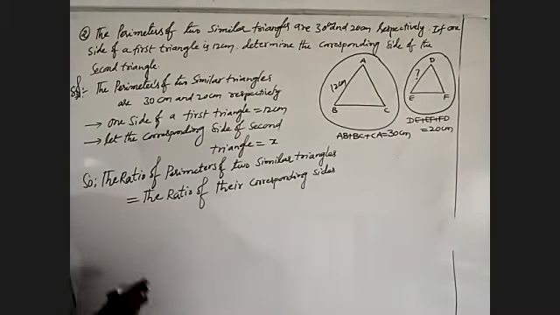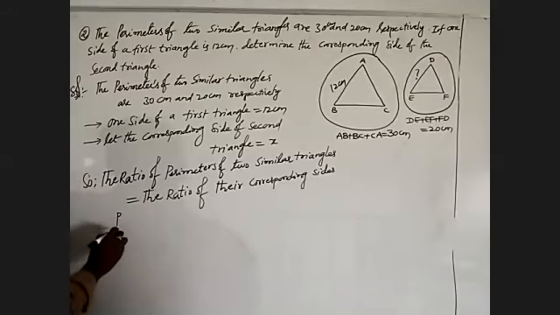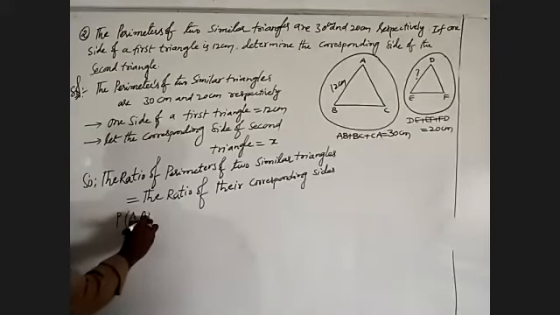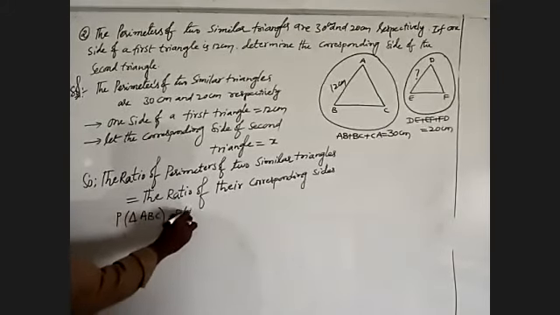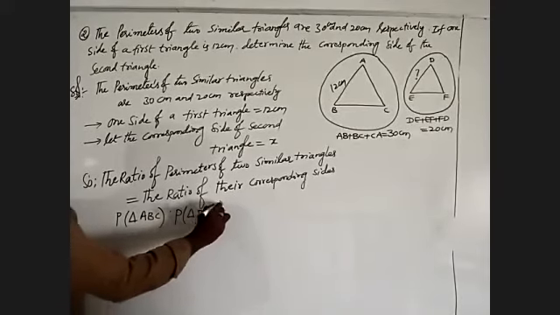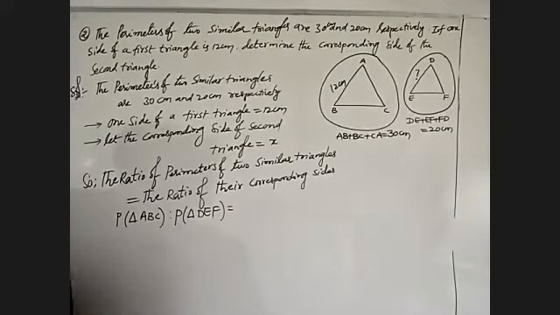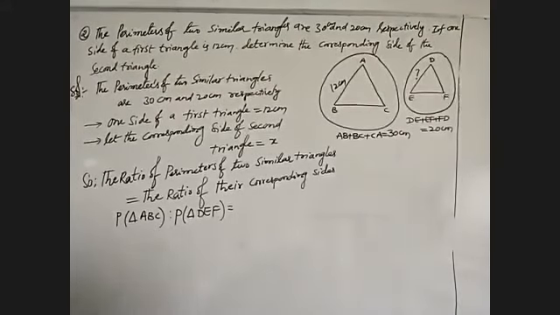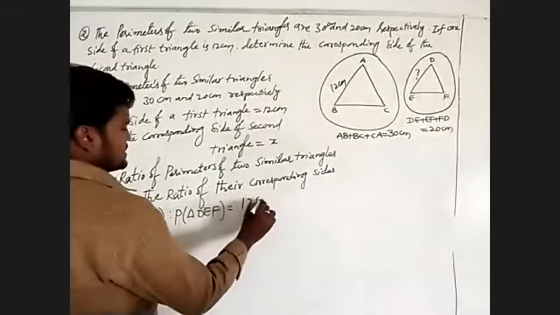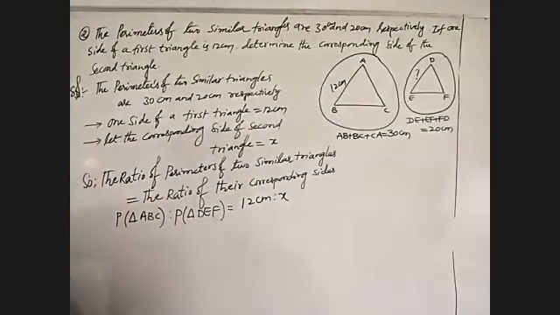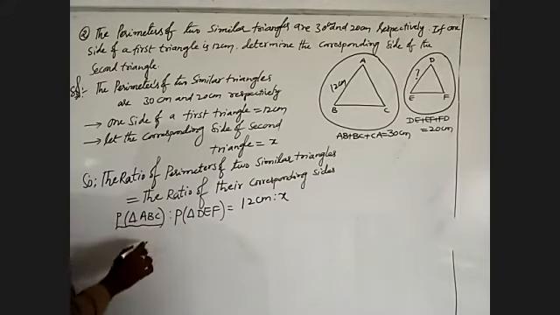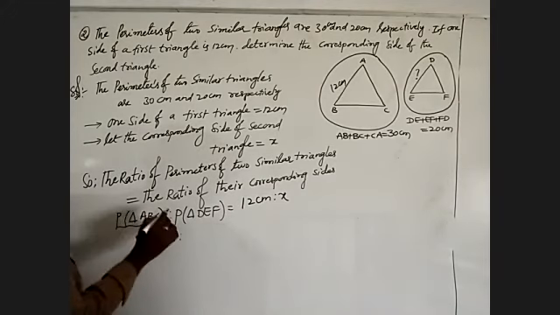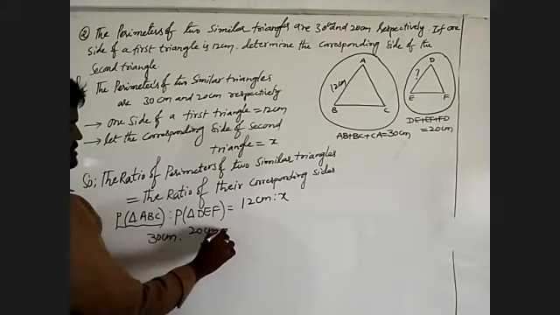That means the perimeter of triangle ABC is to the perimeter of triangle DEF as their corresponding sides, 12 centimeters is to x. The perimeter of triangle ABC is 30 centimeters is to 20 centimeters is equal to 12 centimeters by x.